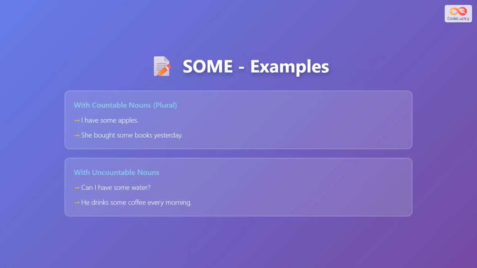Here are examples using some. You can say, I have some apples, or she bought some books yesterday, for countable nouns. For uncountable nouns, you can use some in sentences like, can I have some water, or he drinks some coffee every morning.